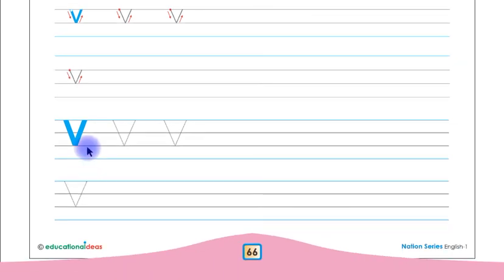This is letter V in small letter shape. Children, you have to trace and write letter V in small letter shape on these lines. This is letter V in capital letter shape. Children, you have to trace and write letter V in capital letter shape on these lines.